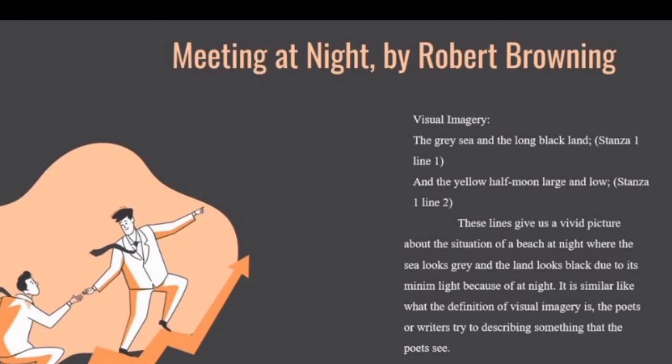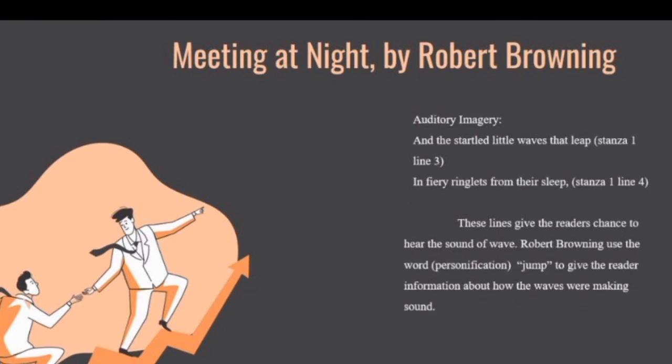The next one is auditory imagery. The startled little waves that leap in fiery ringlets from their sleep. These lines give the reader a chance to hear the sound of waves. Robert Browning used personification to give the reader information about how the waves were making sound.